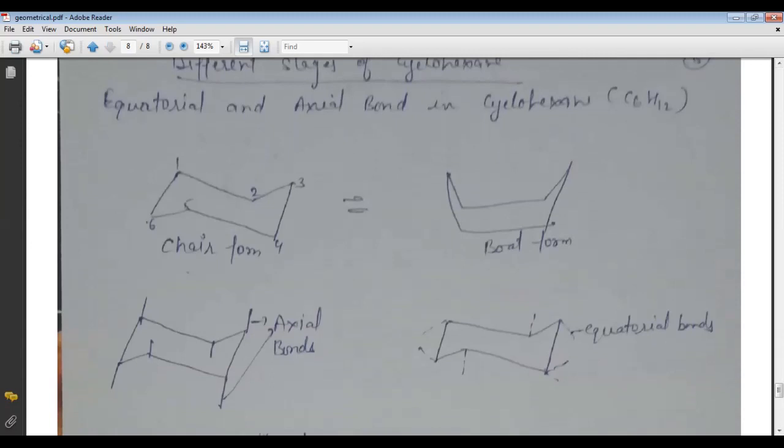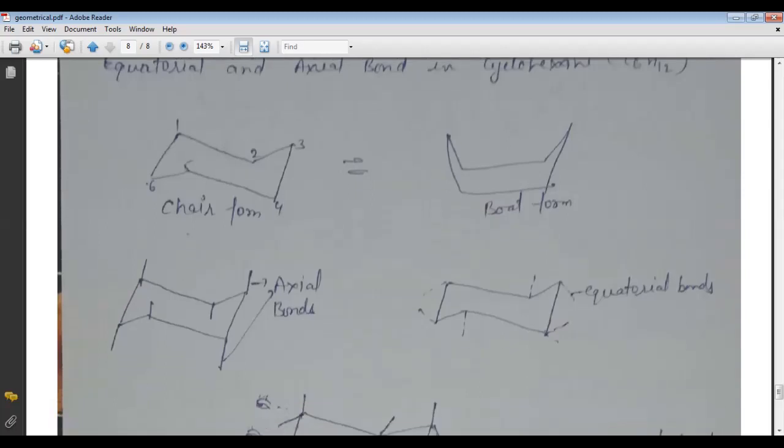Here, as we see, this is the first carbon, second carbon, third carbon, fourth, fifth, and sixth carbon. So they are the arrangement of the chair. It is called the chair form. Now goes to the boat form, and this is the boat form: C1, C2, C3, C4, C5, C6 form the boat form.